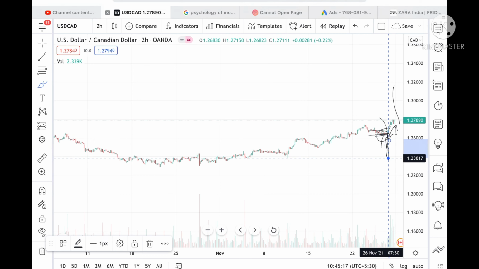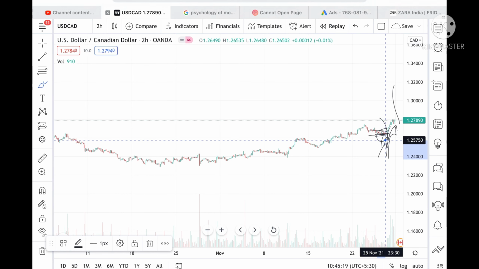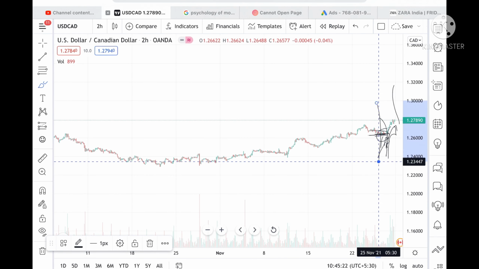Okay, and it can go further low. So if the price goes below a level of 1.25750, then we can see it can go further low.